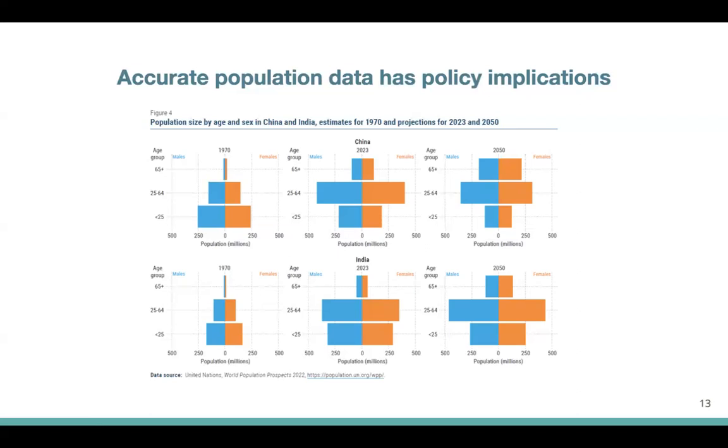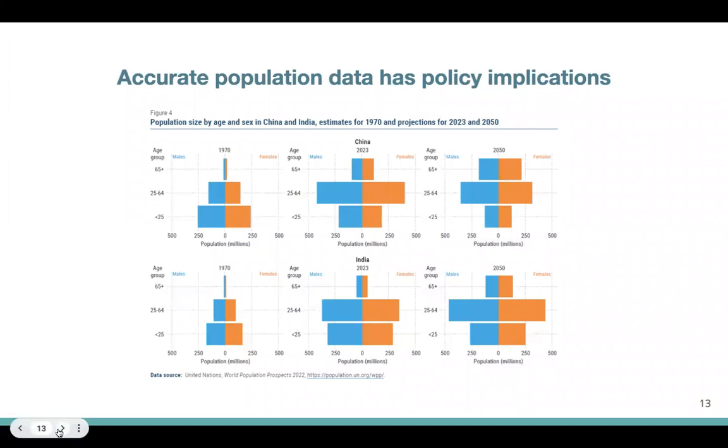Other aspects such as the proportion of population above the age of 65 have important consequences in terms of public health, neurocognitive and developmental disorders such as dementia, and a host of other socioeconomic institutions such as old age care homes, retirement pensions, and social security. So I don't think we need to belabor the point of how important it is to just know how many people live in some place.